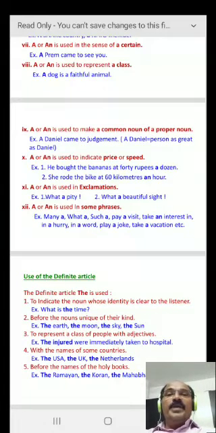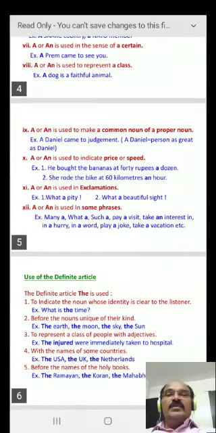7. A or an is used in the sense of a certain. For example, a Prem came to see you means a person named Prem. 8. A or an is used to represent a class. For example, a dog is a faithful animal means all dogs are faithful. It represents the total class. 9. A or an is used to make a common noun of a proper noun. For example, a Daniel came to judgment. Daniel is a proper noun. A Daniel means Daniel-like qualities. Daniel is good at giving judgment.